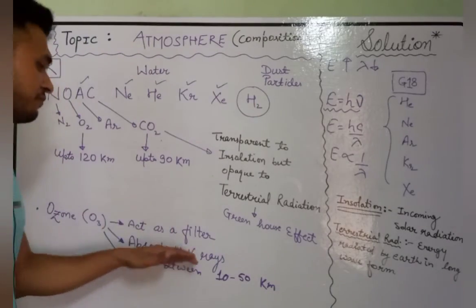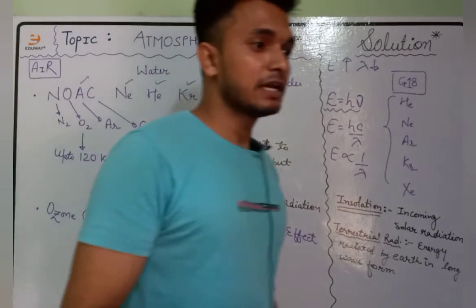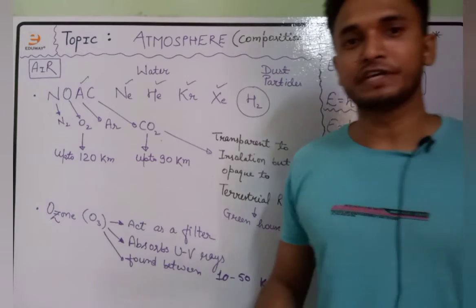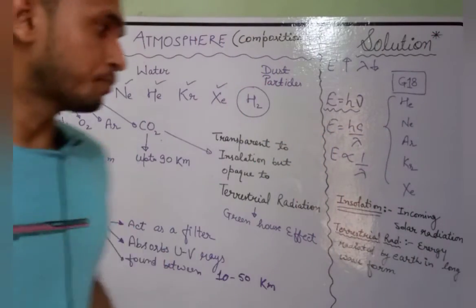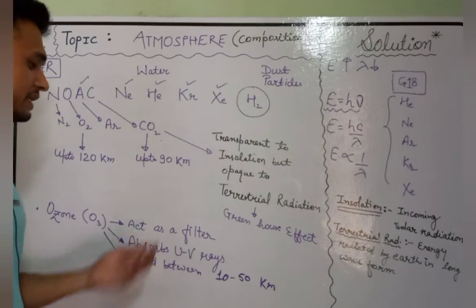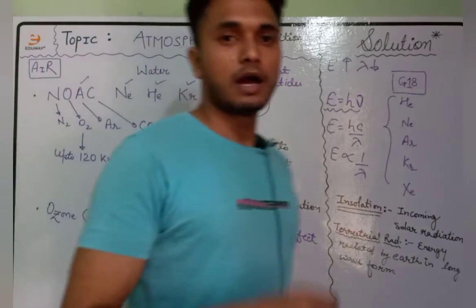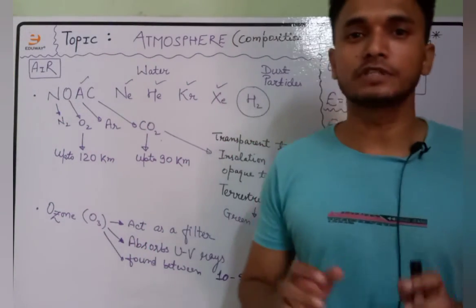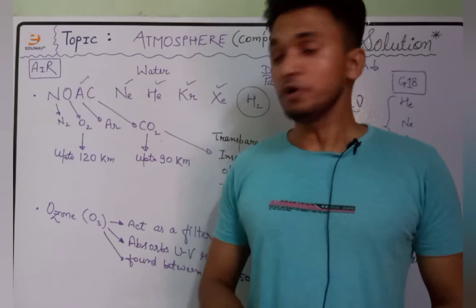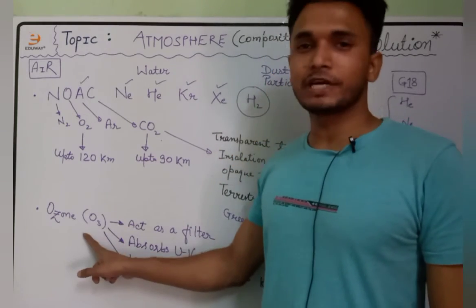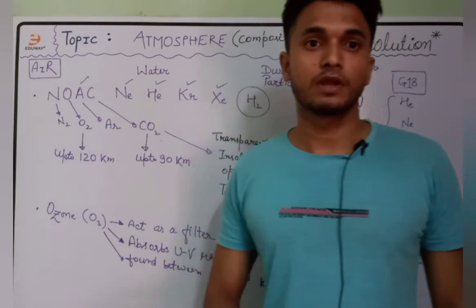They act as a filter. It means they allow certain kinds of radiations, the incoming solar radiations, to pass through and absorb ultraviolet radiations. Ultraviolet radiations are harmful for living organisms. So by absorbing them, the ozone gas acts as a protector.